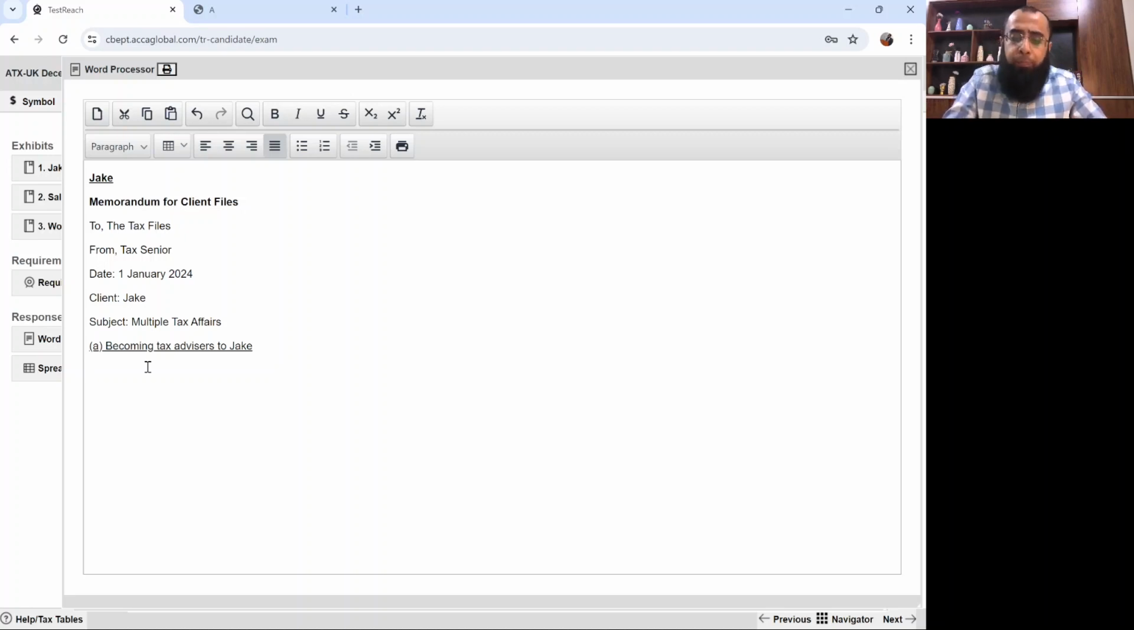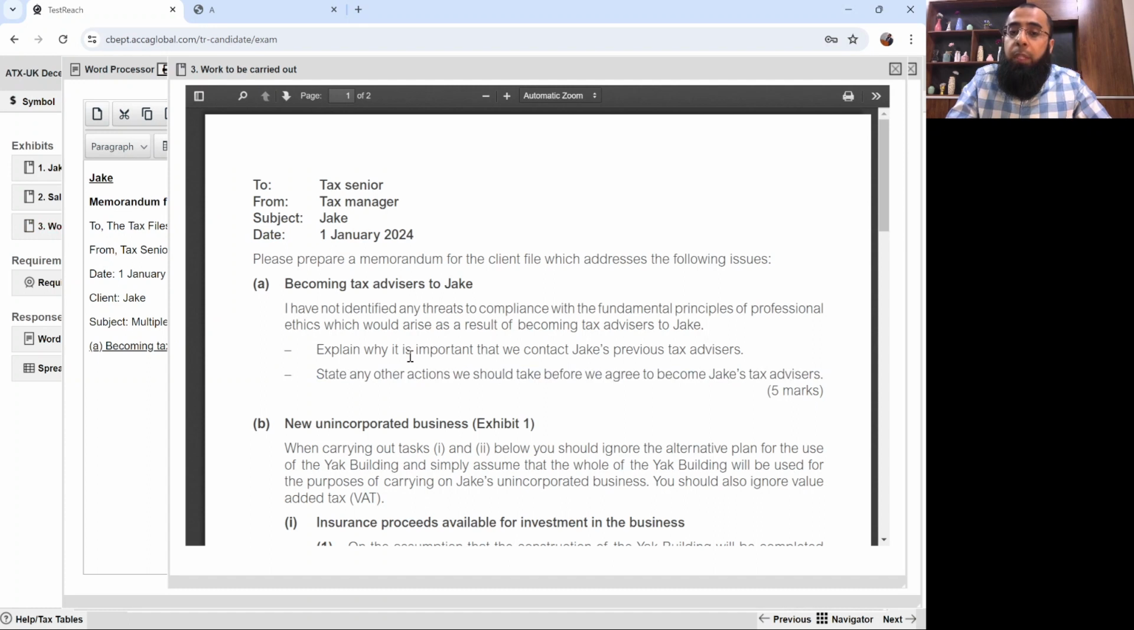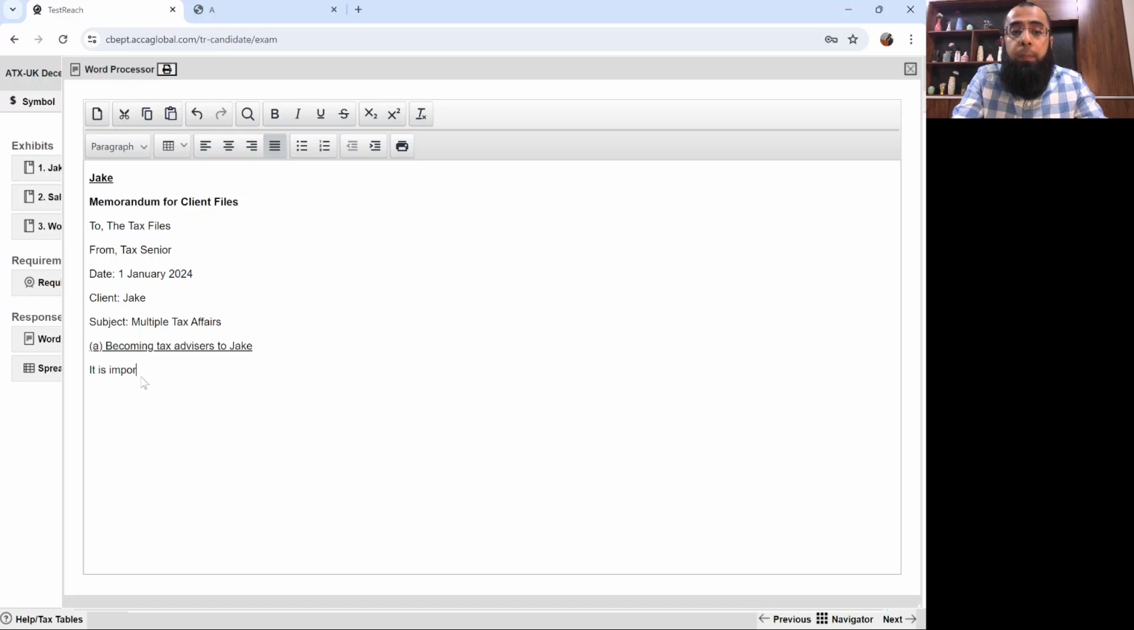So let's draft it. As I told you, when I'll be drafting it with you, it may take extra time. But the benefit of doing that is you get an idea of how you actually have to write the point. Okay. So what he has asked us first: explain why it is important that we contact Jake's previous tax advisor. It is important to contact Jake's previous tax advisor in order to know the reason of their not continuing service of Jake.